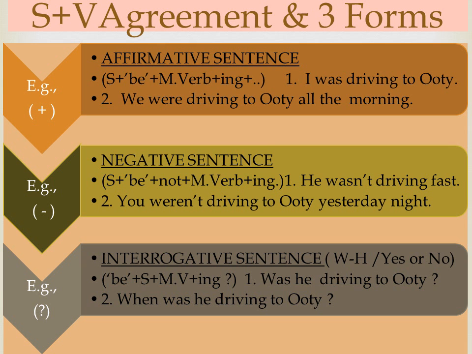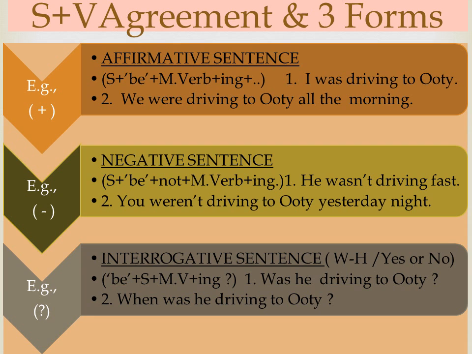Singular subjects like I, he, she, it take singular verb was. Plural subjects like we, you, they take plural verb were. Affirmative sentence, negative sentence and interrogative sentence are three forms of past continuous tense.